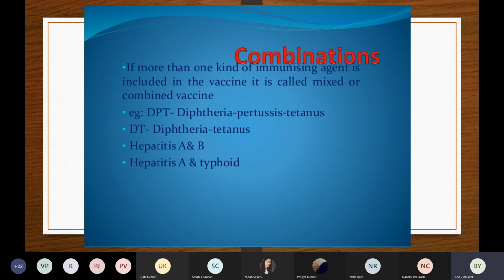These are made from a virus that we call a recombinant chimpanzee adenovirus vector vaccine. So this is made from an adenovirus, not from a human being, but from a chimpanzee, an animal. They did some experiments by taking the adenovirus from a chimpanzee, and they produced the vaccine. So this is about Covishield.